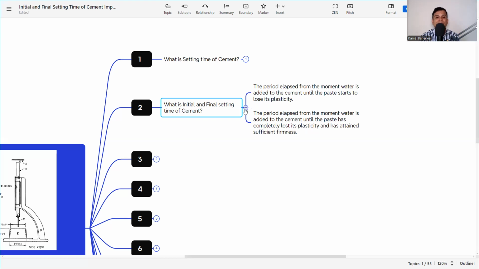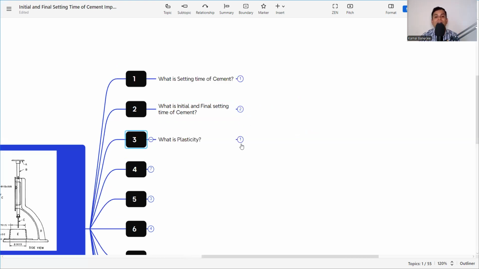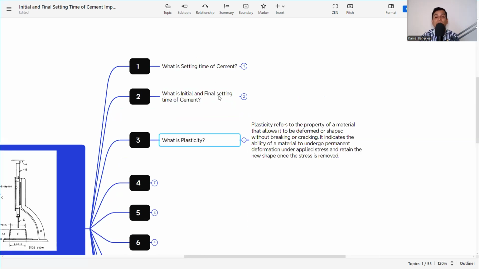The next is, what is plasticity. Already we discussed in the initial and final setting time that it starts losing the plasticity. Plasticity refers to the property of a material that allows it to be deformed or shaped without breaking or cracking. It indicates the ability of a material to undergo permanent deformation under applied stress and retain the new shape once the stress is removed. That means it refers to the property of a material that allows it to be deformed or shaped. It can be deformed or reshaped in this plastic state.